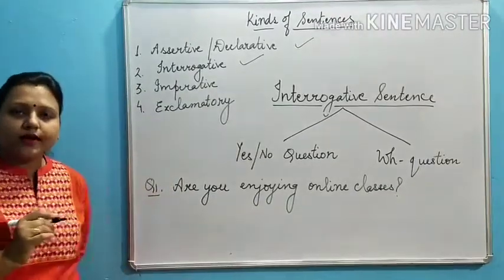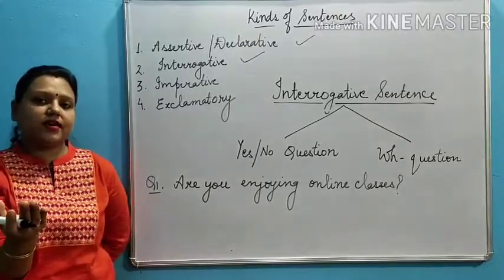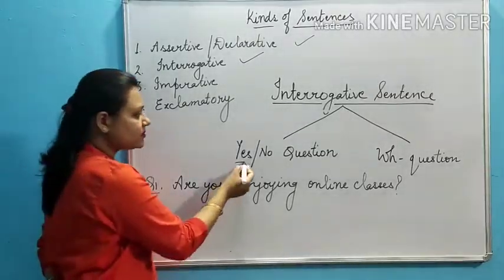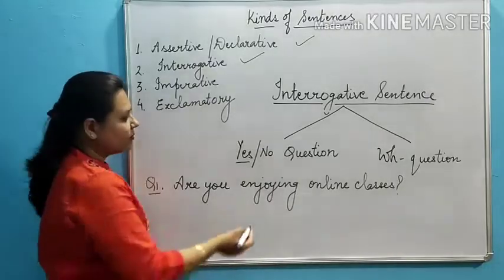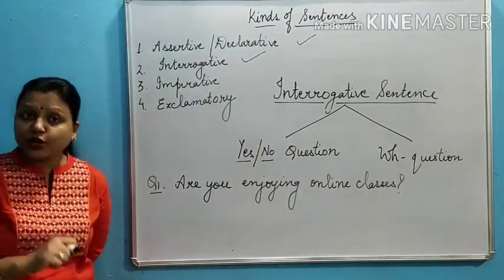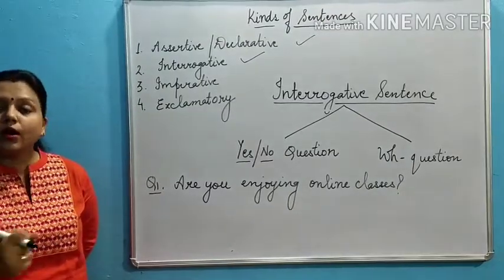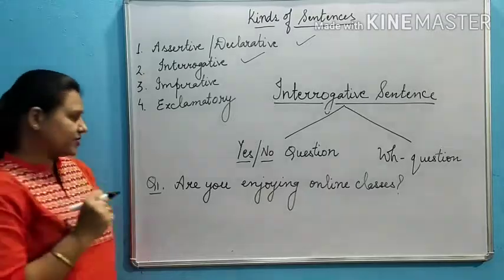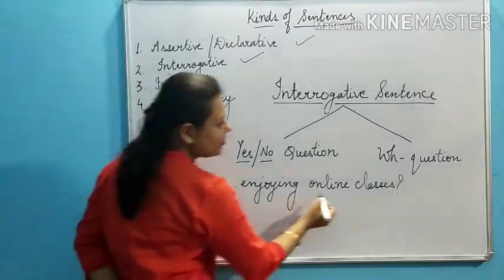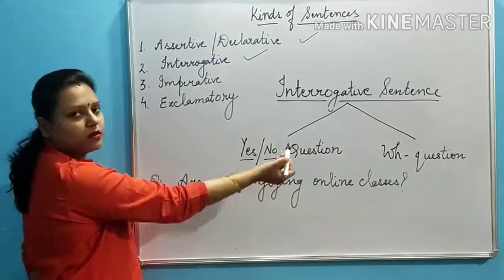Now the answer which I'll get from your side will be either yes or no. You may say yes, we are enjoying online classes. You may also say no, we are not enjoying online classes. Hence, this type of question comes in the category of yes no question.